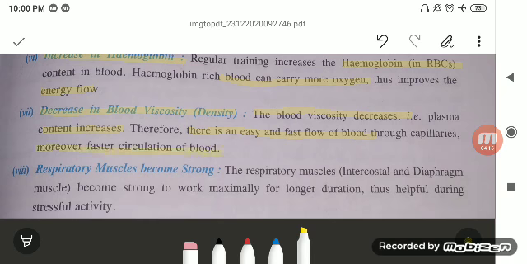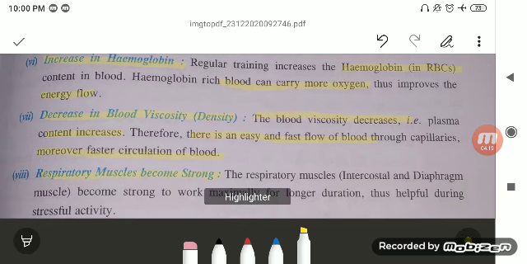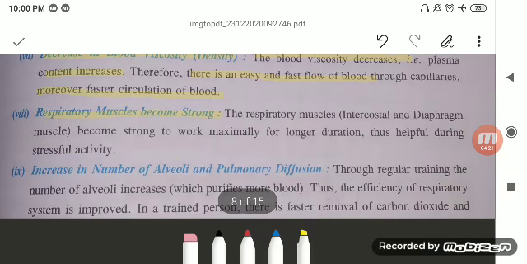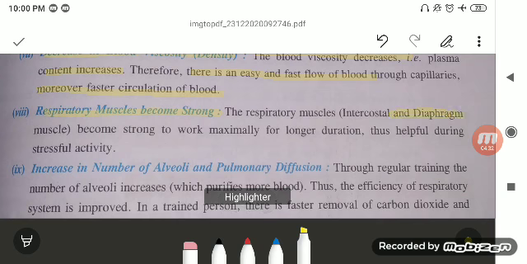Respiratory muscles become strong. We have two respiratory muscles: the intercostal muscles, which are present between your ribs, and the diaphragm, the dome-like muscular structure on which the lungs rest. They become strong to work maximally for a longer duration, and thus are helpful during stressful activities.